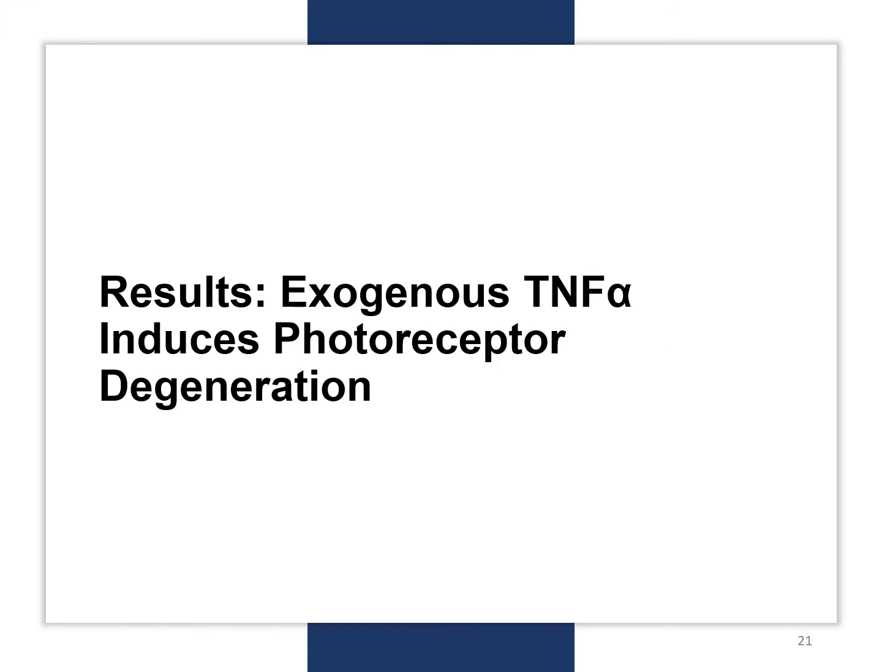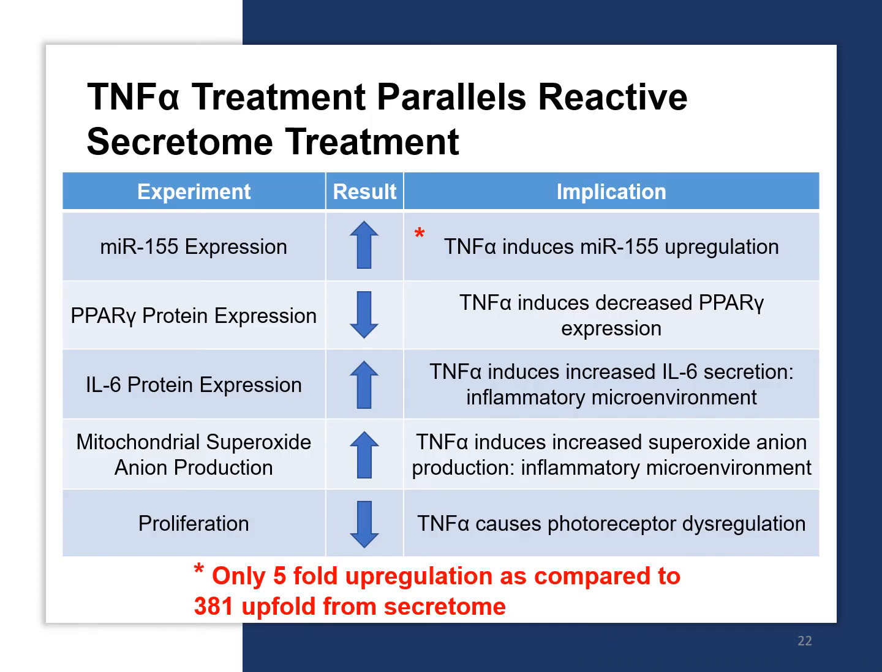After investigating the role of reactive astrocyte secretome in photoreceptor degeneration, I want to identify a specific molecule in the secretome. Since TNFα is already a target for retinal pharmaceuticals, and the data suggested that reactive secretome had increased TNFα levels, I decided to investigate the effect of exogenous TNFα on photoreceptor degeneration. Photoreceptors were treated with 50 picograms per ml of TNFα. The same assays that were conducted with secretome treatment were conducted.